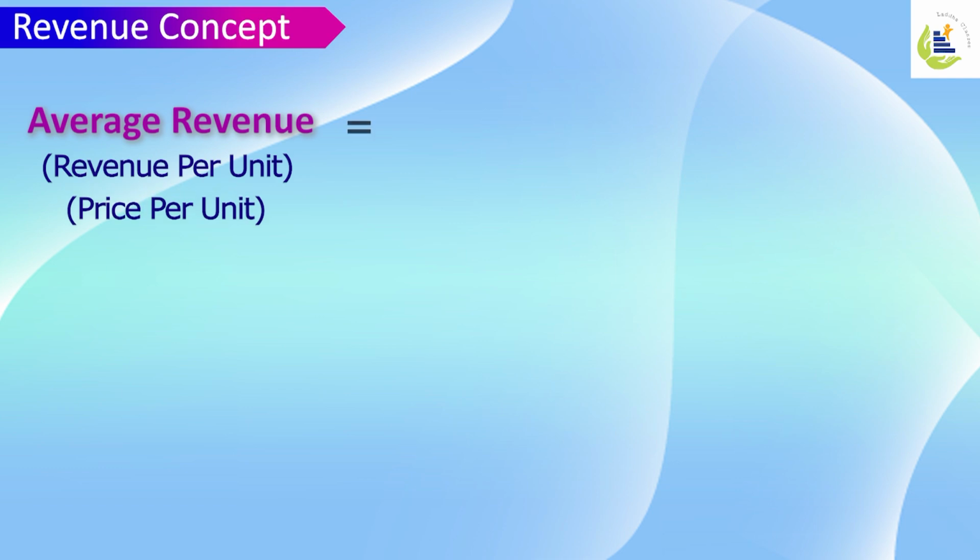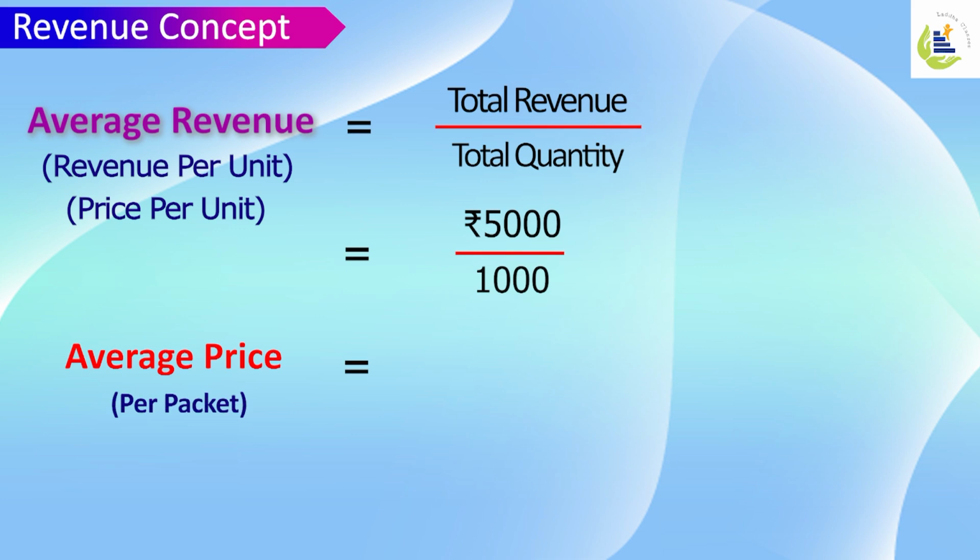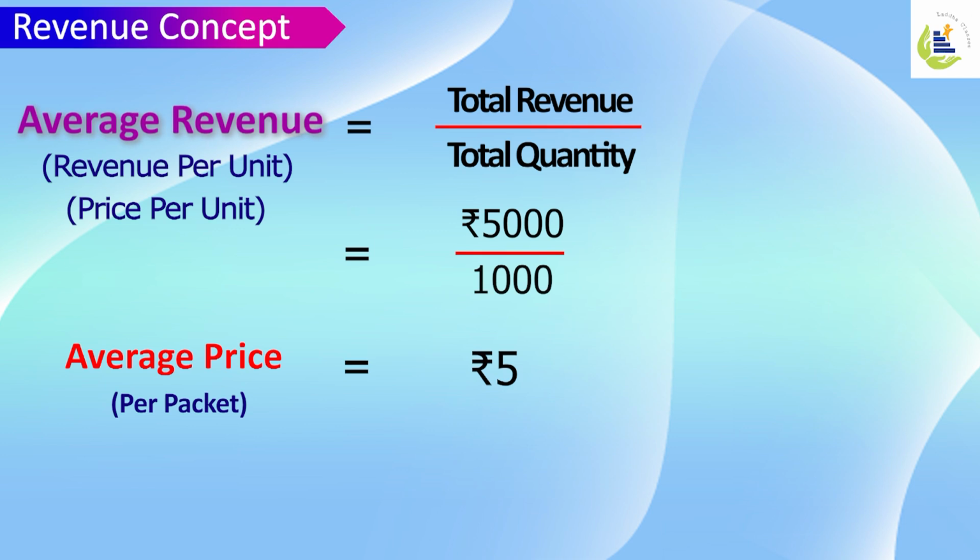Mathematically, average revenue is total revenue divided by total quantity sold. Let's say I collect ₹5,000 by selling 1,000 packets of biscuits. What is the average price per packet? Yes, it is total revenue divided by total quantity. 5,000 divided by 1,000 is ₹5. So my collection per packet is ₹5, which in turn gives me the price per unit. So average revenue is nothing but price per unit.